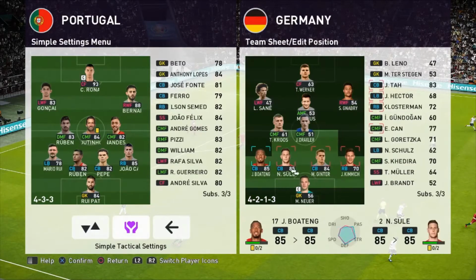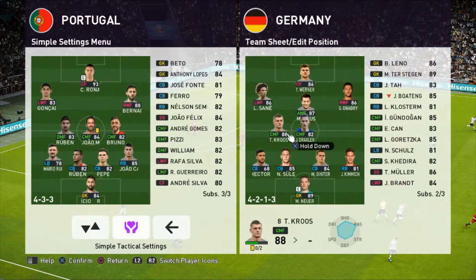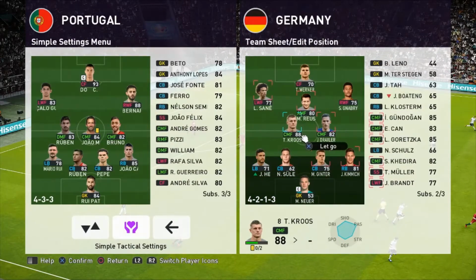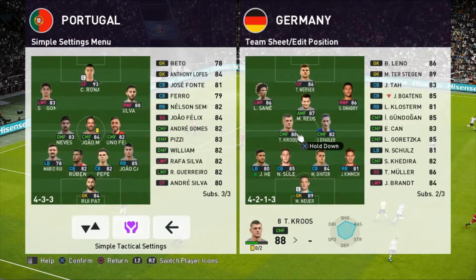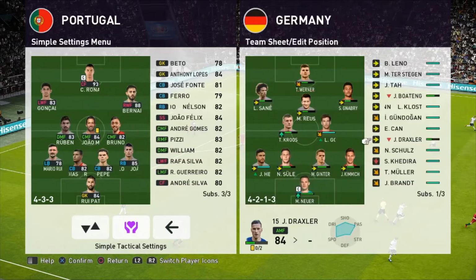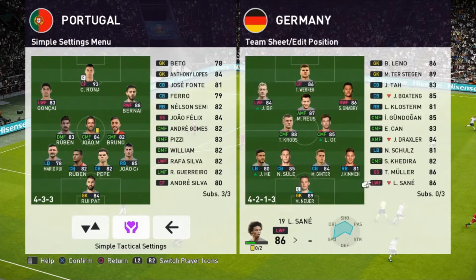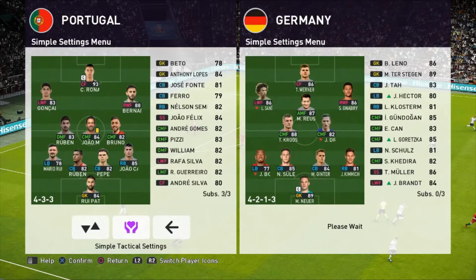But we're going to bring on Jonas Hector for the second half. We'll have it as a 4-3-3 with the attacking midfielder there. I think the manager will be quite happy with how that's set up. And then in terms of the other changes, Draxler will come off for Goretzka. And I have to say, Leroy Sané is going to come off here for Julian Brandt. He's been alright, but not amazing. So change of formation there for Germany.